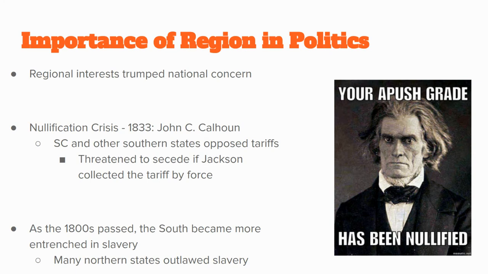And one example of this is the nullification crisis in 1833. Okay, so South Carolina and other states are going to oppose something that Andrew Jackson is going to do. He's going to create these tariffs. Remember, a tariff is a tax on imported goods. So Andrew Jackson creates these tariffs, the tariffs of 1828 and the tariffs of 1832. And South Carolina does something called nullify those tariffs, meaning we're just not going to follow them. We're going to nullify them, don't care, not following them.